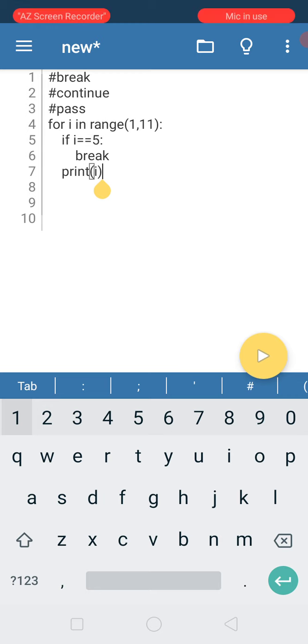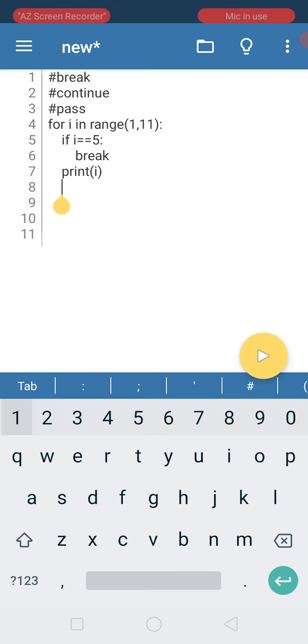That is, you will be getting only values from 1 to 4. If the value is 5, there is a break, so the loop terminates. Again the value doesn't go for 6 and 7 and so on. You will be getting only up to 4. That is the difference between continue and break. Continue just terminates the iteration, but break terminates the whole loop.